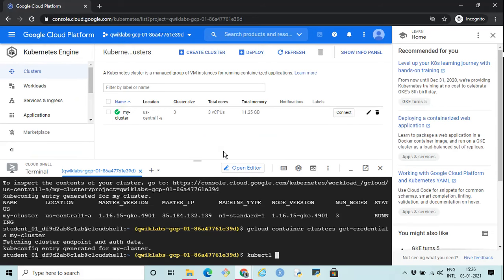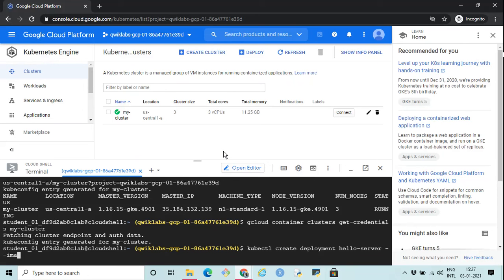The name of the deployment is hello-server, and this is going to create a deployment using an image. We specify the image gcr.io/google-samples/hello-app:1.0.